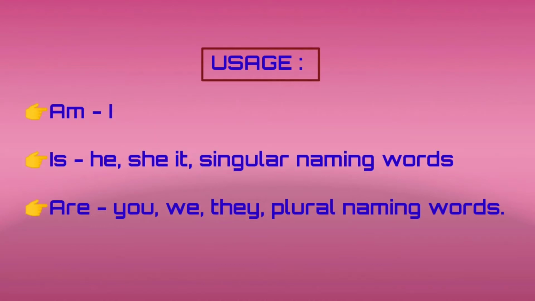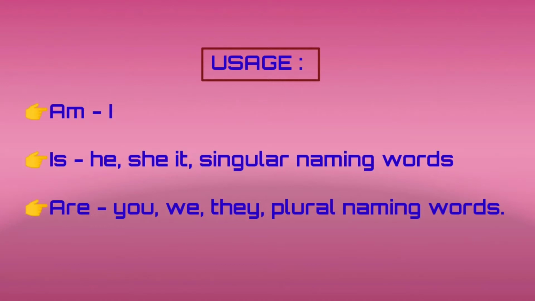I am going to repeat it again. Listen very carefully. We always use am with I. We use is with he, she, it and singular naming words. And then we use are with you, we, they and plural naming words. Students, now have you understood the usage of am, is, are?